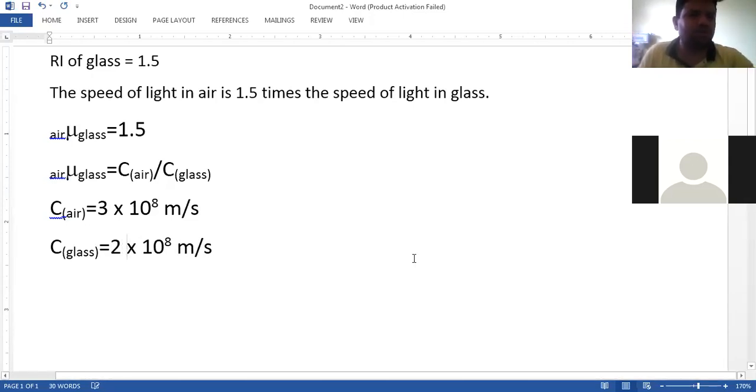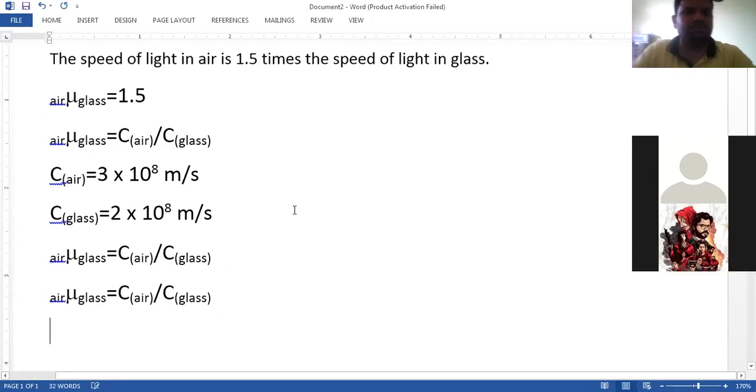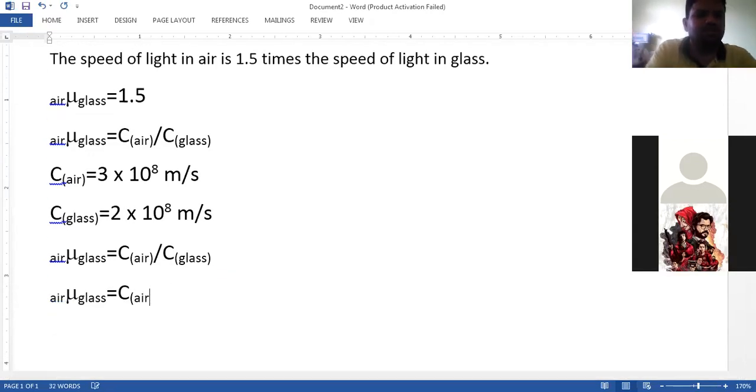Let's find out the refractive index of glass with respect to air with the formula. The formula comes out to be the speed of light in air, 3 into 10 raised to 8 meter per second, divided by the speed of light in glass, 2 into 10 raised to 8 meter per second.